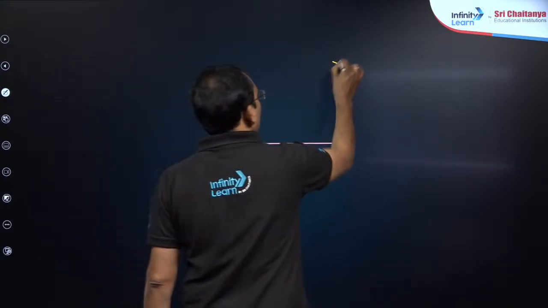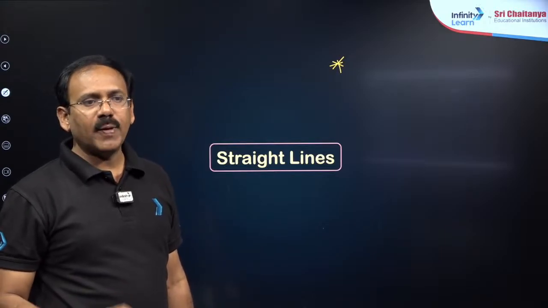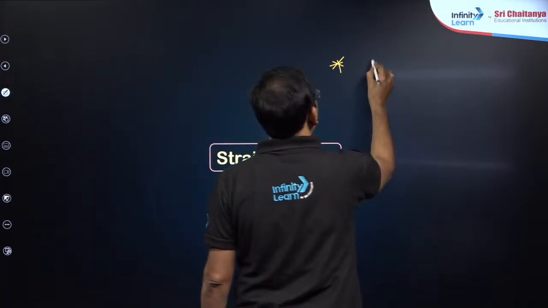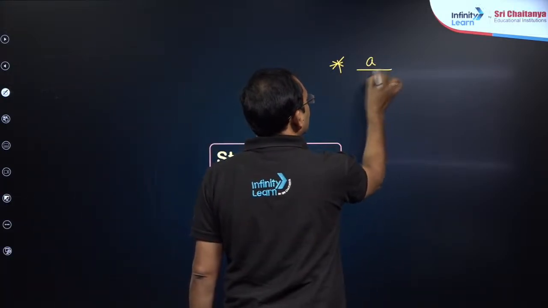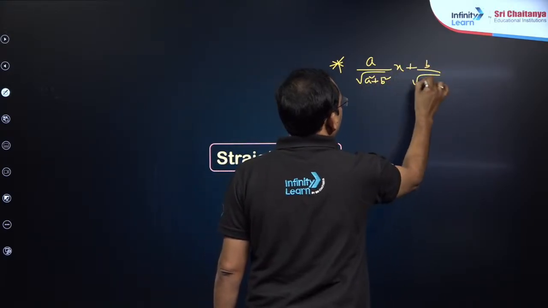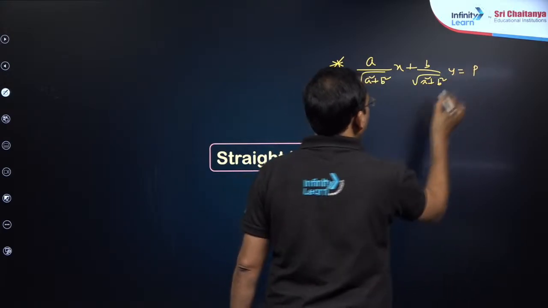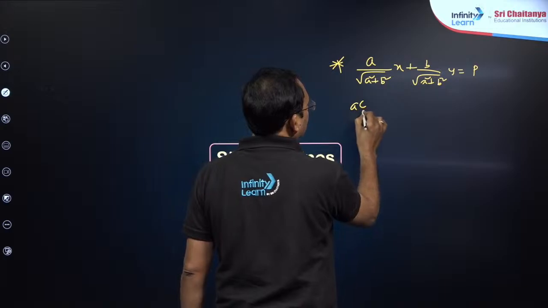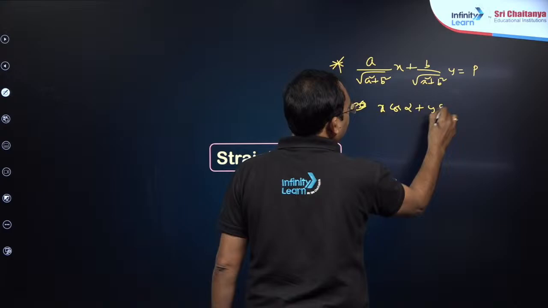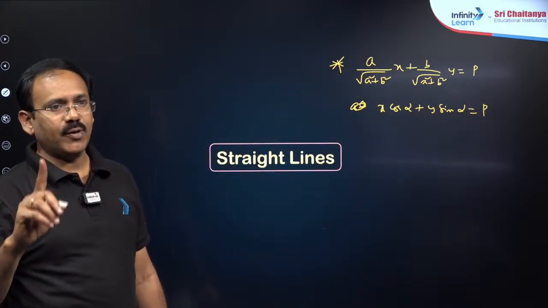First one, various forms of equation of a line. You know well. So parallel lines will have the same slope, and for perpendicular lines the product of the slopes is -1, right? And normal form, in the sense, my dear friends, you take the constant a by root of a square plus b square into x plus b by root of a square plus b square into y is equal to some p, or simply you can write x cos alpha plus y sin alpha is equal to p. This format is called normal form. This is one point. Okay.